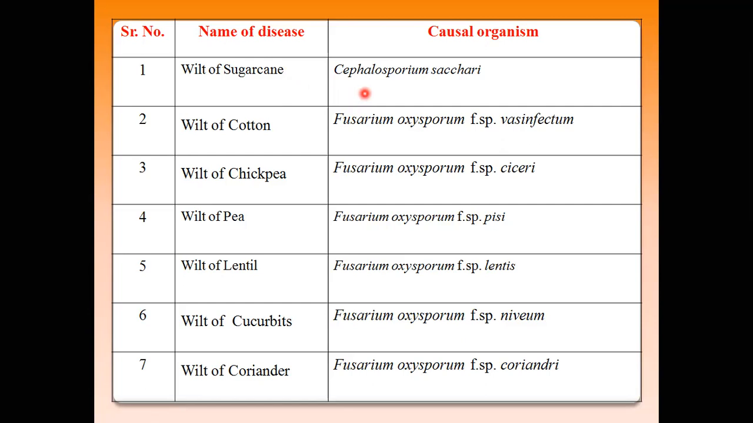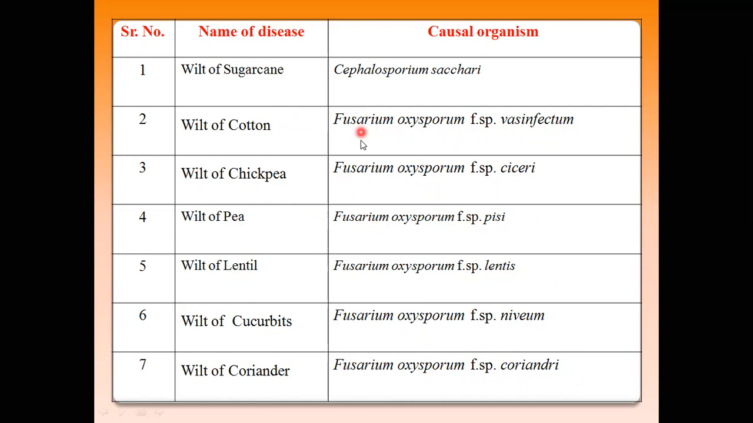The first disease, seen in sugarcane, is caused by Cephalosporium sacchari and produces wilt disease. Then wilt of cotton, Fusarium oxysporum f. sp. vasinfectum. Then chickpea, Fusarium oxysporum f. sp. ciceris. Pea, Fusarium oxysporum f. sp. pisi. Then lentil, Fusarium oxysporum f. sp. lentis. Cucurbits, Fusarium oxysporum f. sp. niveum. And last one, wilt of coriander caused by Fusarium oxysporum f. sp. corianderii.